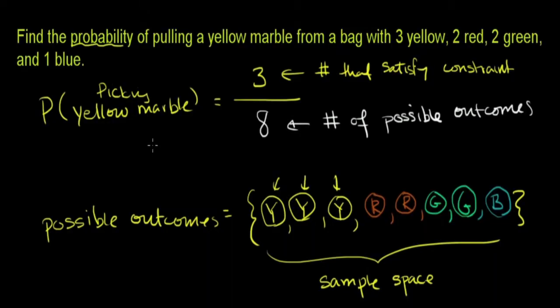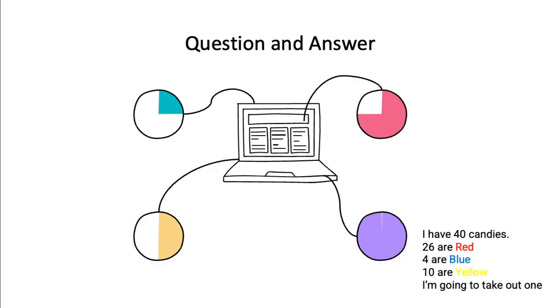Let's have this example from YouTube. Here, we're going to find the probability of picking a marble from a bag with 3 yellow, 2 red, 2 green, and 1 blue. We're going to pick the yellow marble. The number of yellow marbles is 3. Then we add all of them: 3 plus 2 is 5, 5 plus 2 is 7, 7 plus 1 is 8. So we divide by 8, so 3 divided by 8. Why is it 8? Because we have 3 yellow, 2 red, 2 green, and 1 blue. So 3 divided by 8 is our probability.